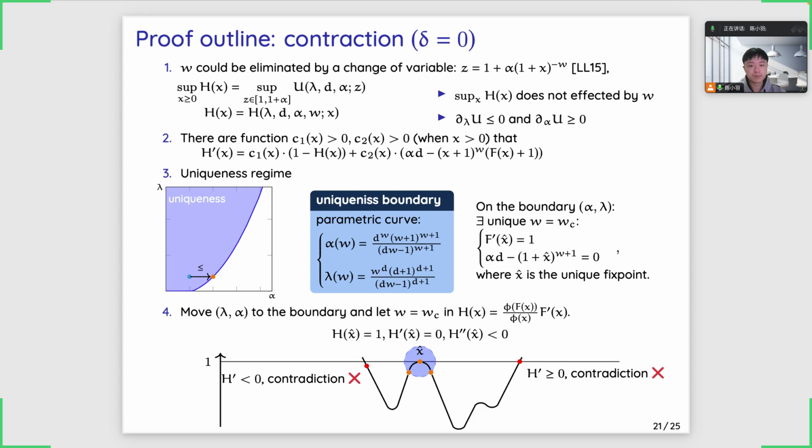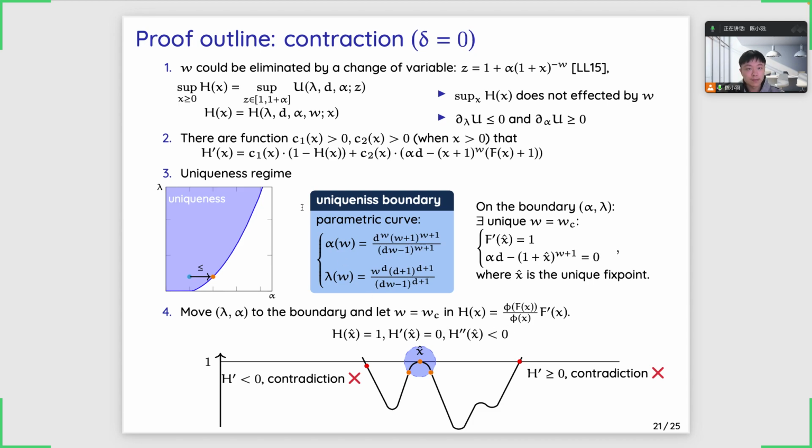Okay. Now we are able to prove the contraction. And actually this could be done by a very simple argument. Suppose lambda, alpha are on the boundary and let w be w_c. Now we only need to bound the value of the function h. First, we evaluate the function h in a neighborhood around x hat. By definition, h(x hat) is f prime of x hat, which is 1, which holds by this equation.